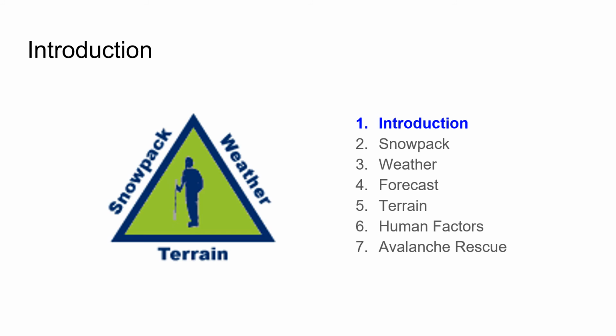You're going to see me repeatedly referencing the avalanche triangle, shown here on the left, which represents the ingredients necessary for an avalanche accident to occur. There needs to be weather that has made or is contributing to an unstable snowpack, and terrain that is the right slope for snow to slide, and there needs to be a human in the path, who is usually the